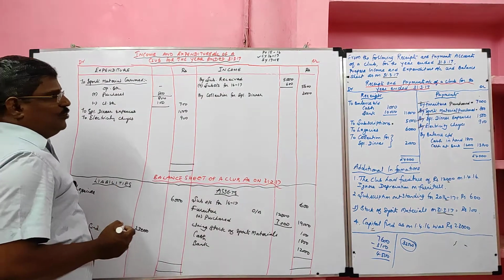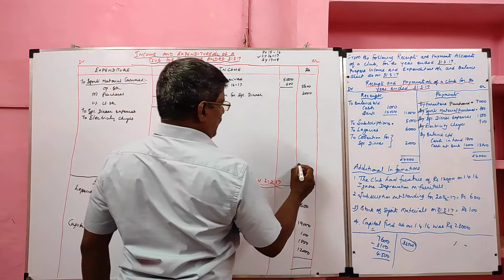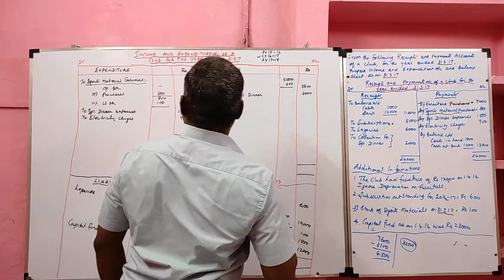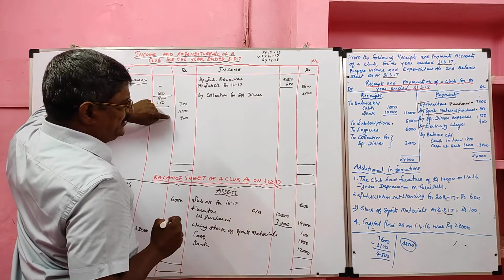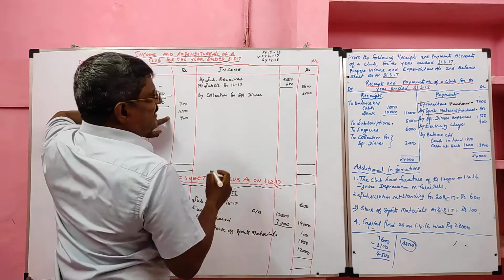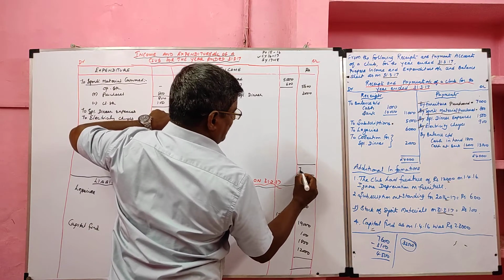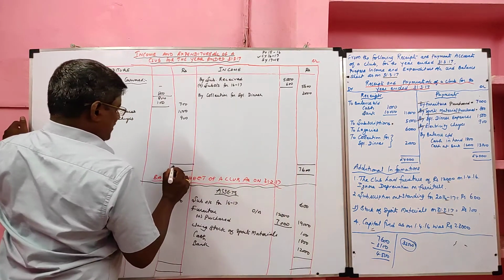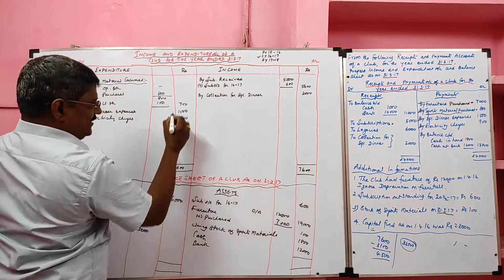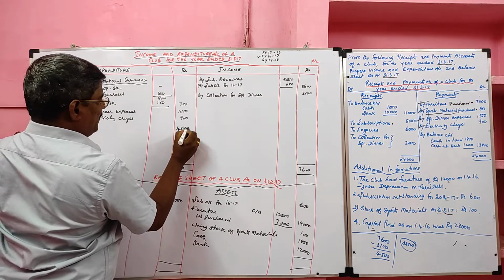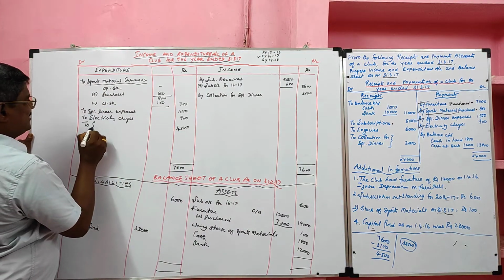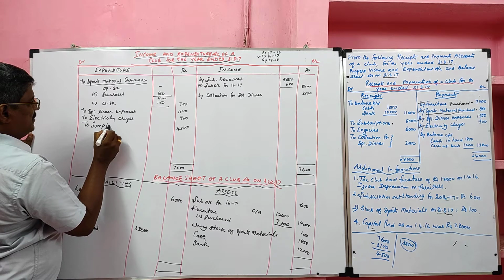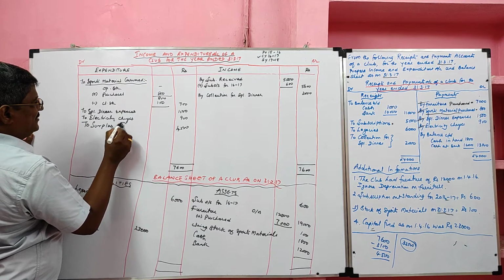Then we have to close the income and expenditure account. Here in the income and expenditure account, debit side total 3,100, credit side total 7,600. So 7,600 minus 3,100, balance 4,500. This we call surplus, the balancing figure.